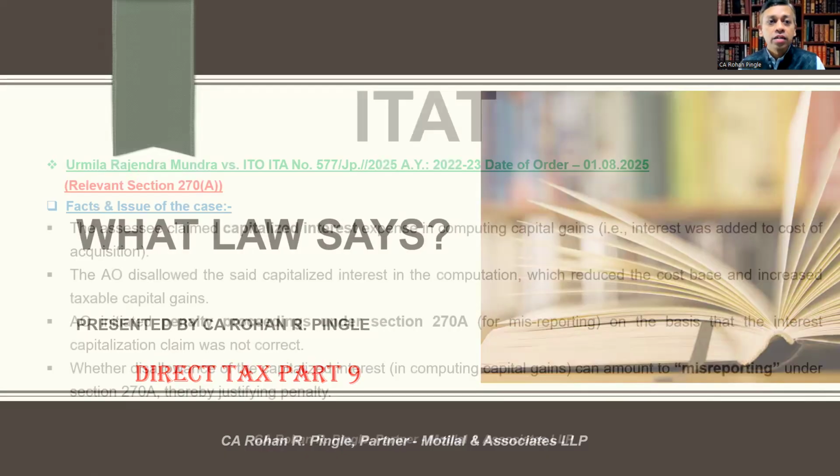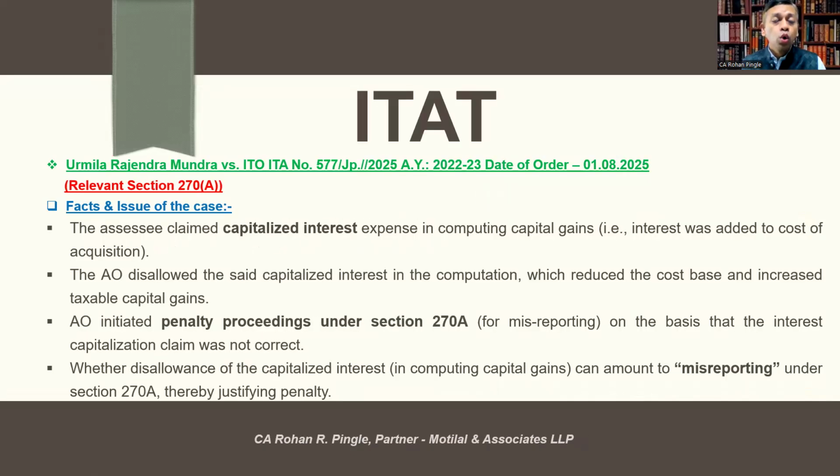Let's start. First case: Urmila Rajendra Mundra versus ITO, ITA number 577 Jaipur 2025. Relevant assessment year is 2022-23 and date of order 1st August 2025. Relevant section is section 270A. Let's understand the facts and issue of the case.